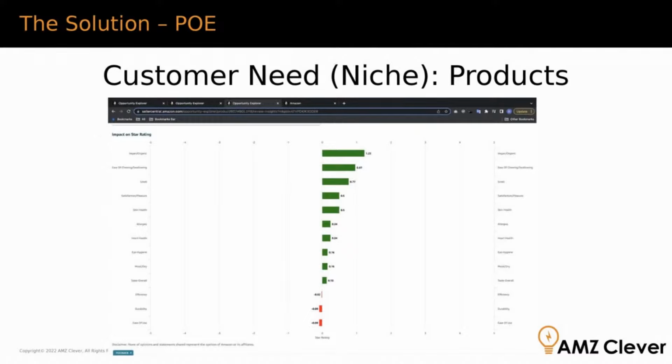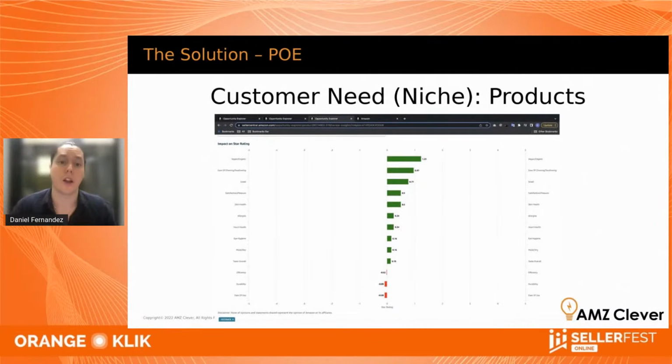Also, the reviews that Amazon uses for this data are not lifetime reviews, but rather, I think, the last 60 or 90 days' worth of data. So it keeps it very recent. And obviously, products that have a lot of reviews and are getting a lot of sales are the ones that are going to have more,